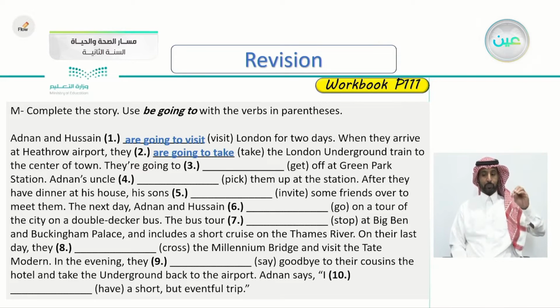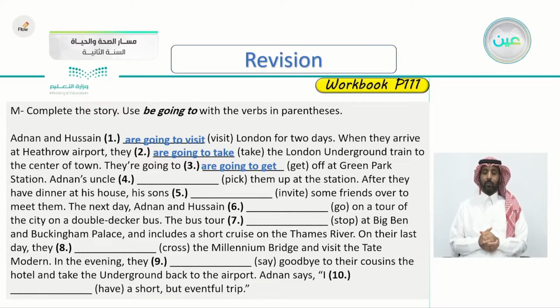They're going to get off at Green Park Station. They're going to. So they're going to get, here the same verb. Leave it at get off at the Green Park Station. Adnan's uncle and the verb pick them up at the station. The verb pick. Adnan's uncle, just one person. Very good. Is going to pick. Adnan's uncle is going to pick them up at the station.